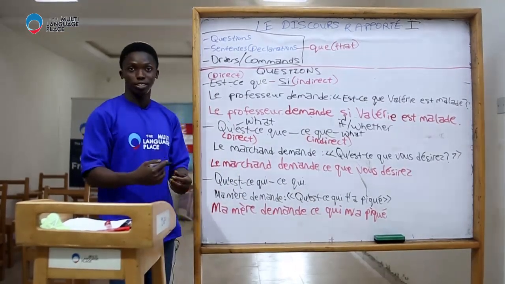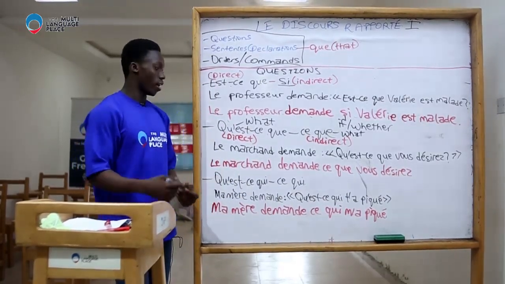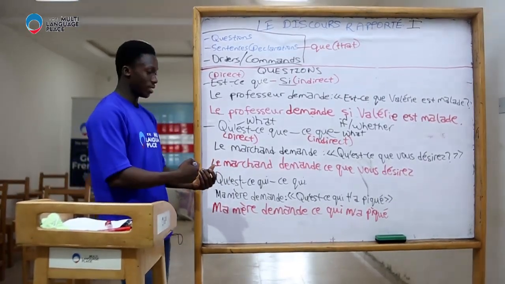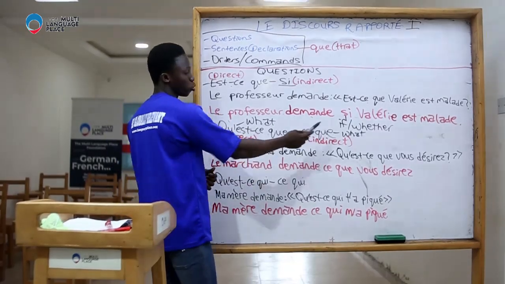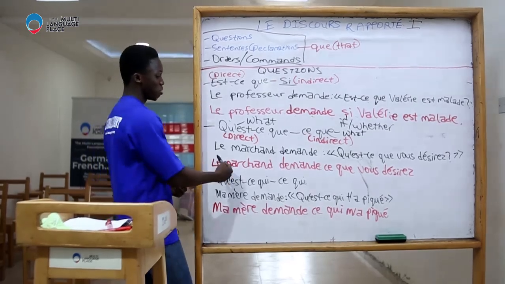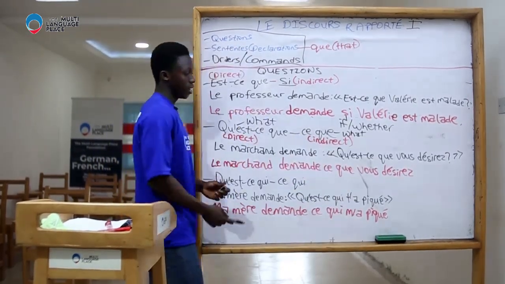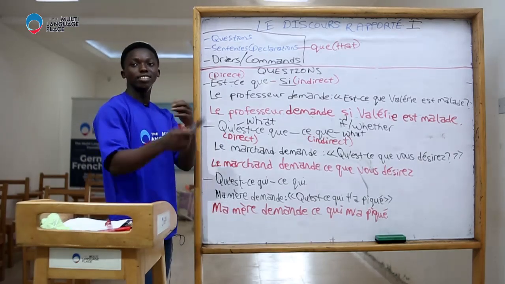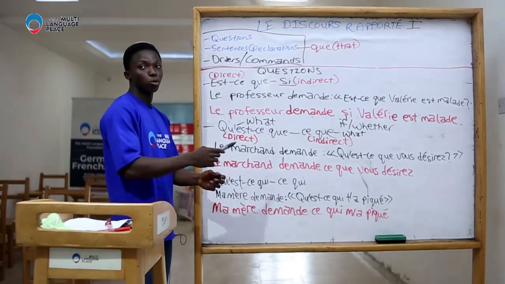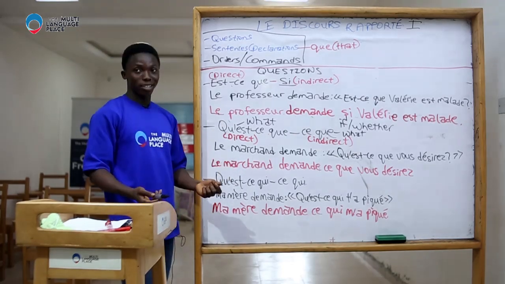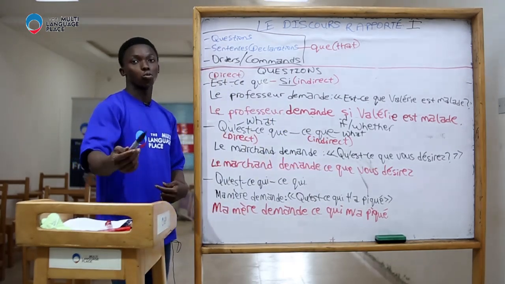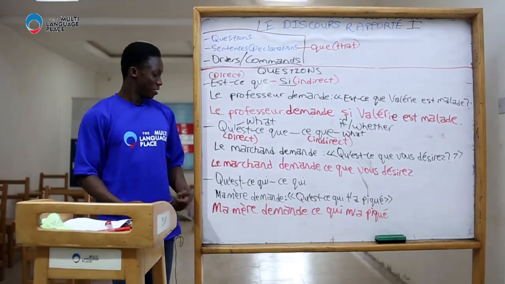Now I want to report that question. The seller asks, what do you desire? How do I report it? I say the seller is asking for what you desire. In French, how do I say that? Qu'est-ce que changes to ce que. Le marchand demande ce que vous désirez. In this context, it is no more a question. It is reported. When it is direct, it is a question, but once you report it, it has become a sentence. So we say, le marchand demande ce que vous désirez. That is, the seller is asking for what you want or for what you desire. Vous voyez?